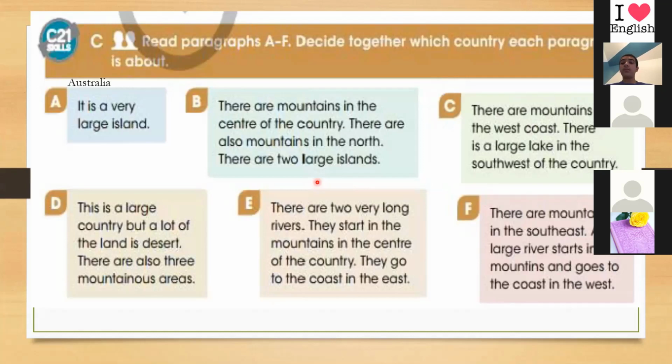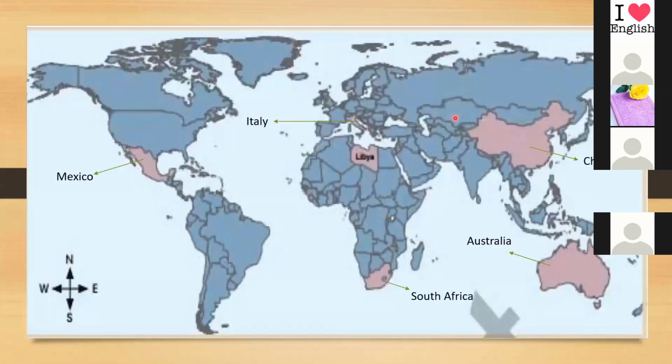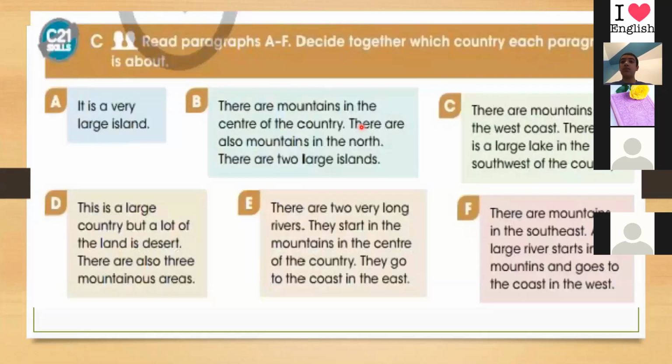All around it is water from the sea. We can't say the other countries because they are in the middle of land. We can say Mexico maybe, or Italy. I think it's Italy. So Italy is the right answer. Okay, Fatima.